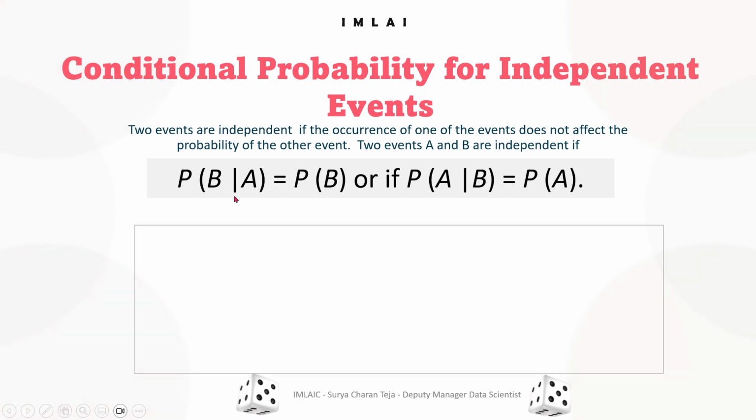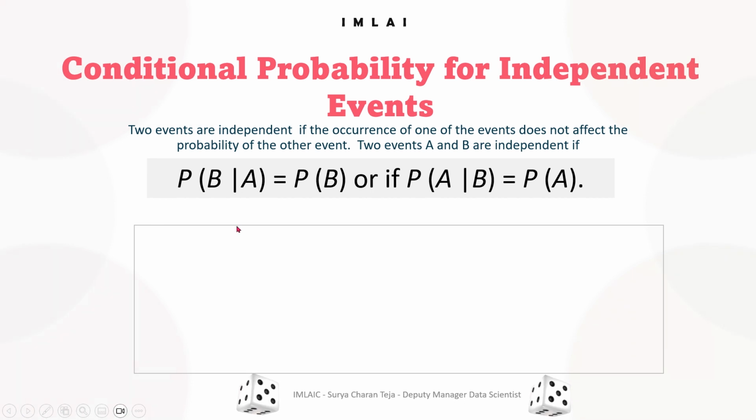In this case, A should be completed first if you want B to occur. That's what the notation denotes.